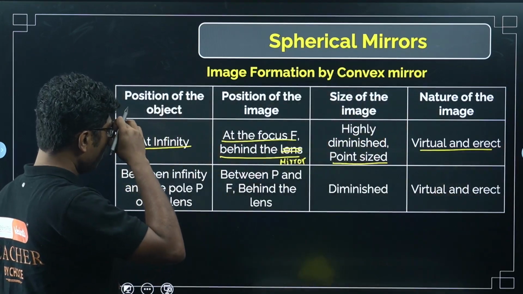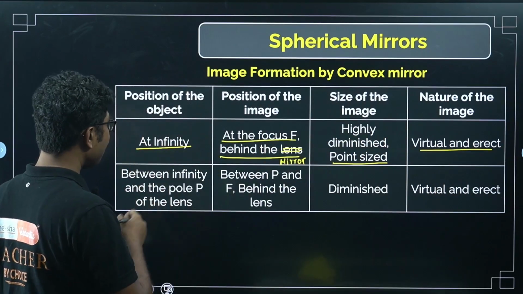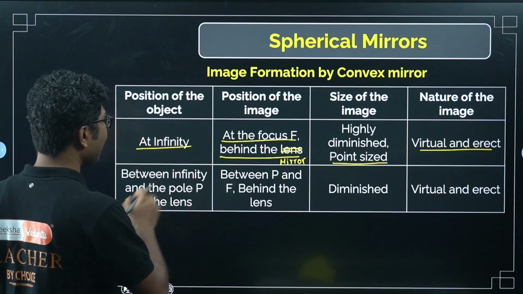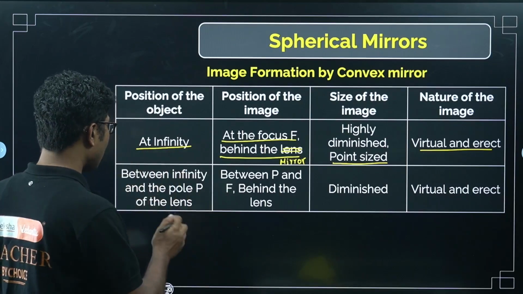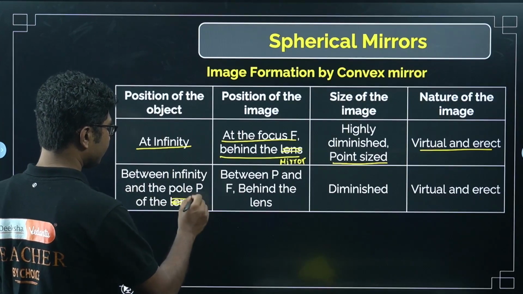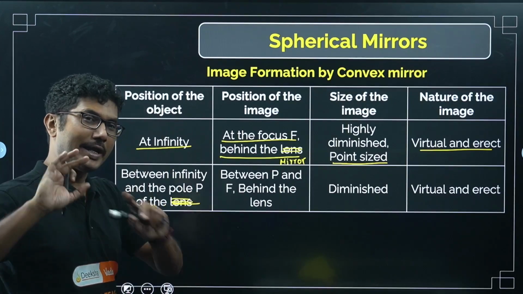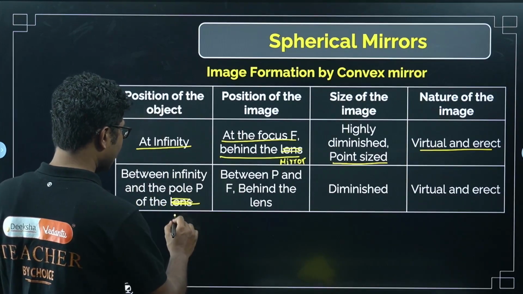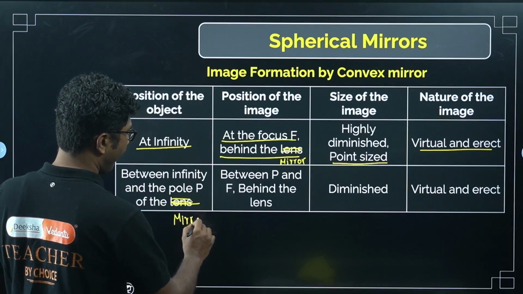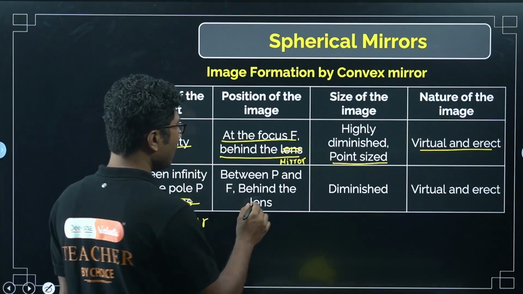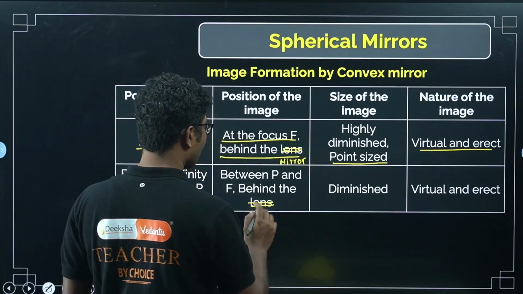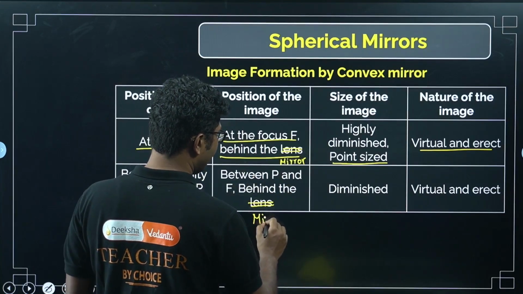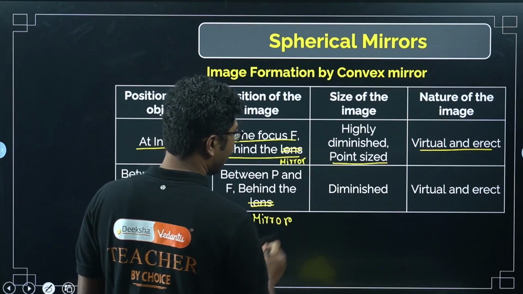Okay, now similarly, when the object is placed between infinity and the pole of the mirror, between infinity and pole, any point of the mirror, then it will be formed between P and F, that is between the pole and the focal length. Okay, and it will still be behind the mirror.